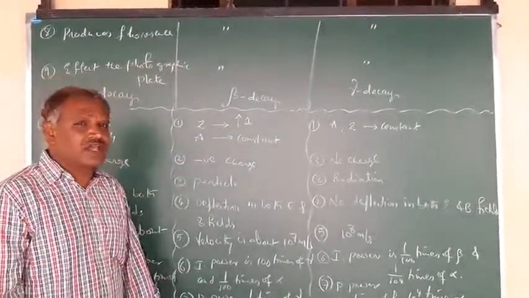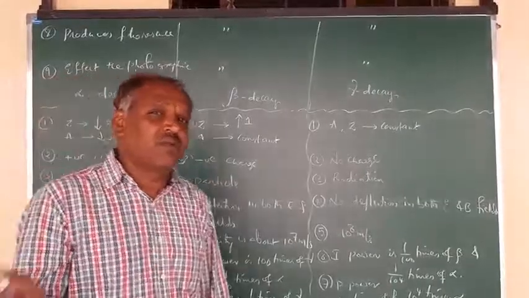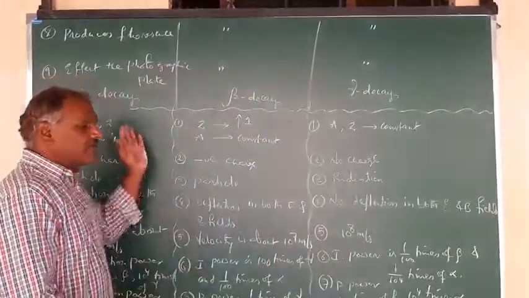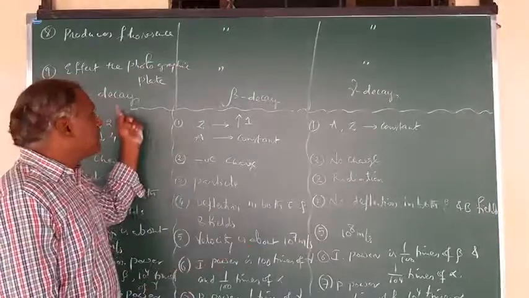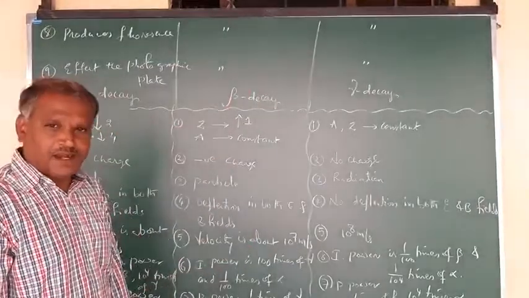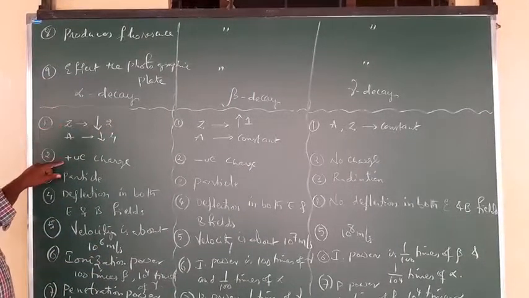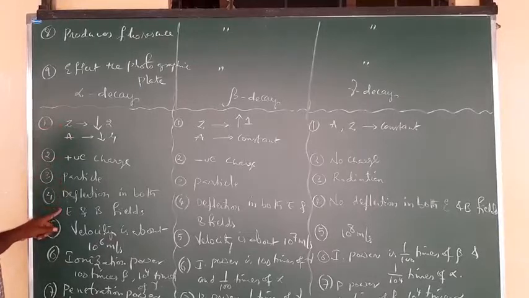If there is no charge, it cannot be affected or deviated; it passes along the same direction without changes, right? Like that, we have different properties for alpha, beta and gamma. Just observe the definition: which has charge or not, and it is a particular radiation, and whether it is charged, it is deflected in fields. If it is not a charged body, it is not deflected at all, right?